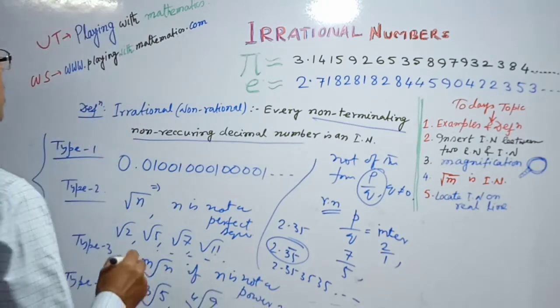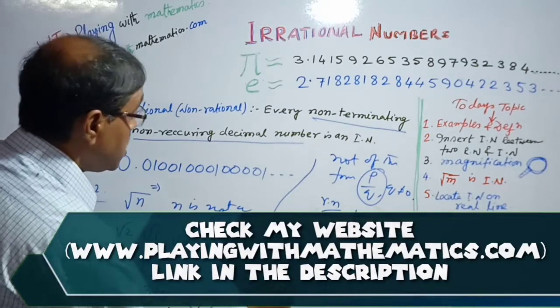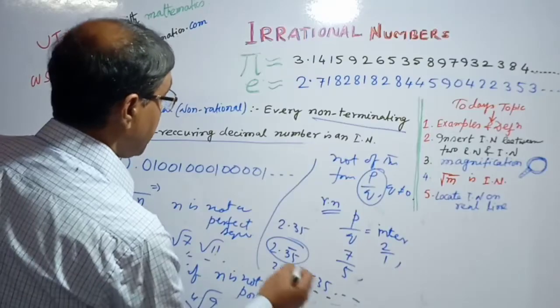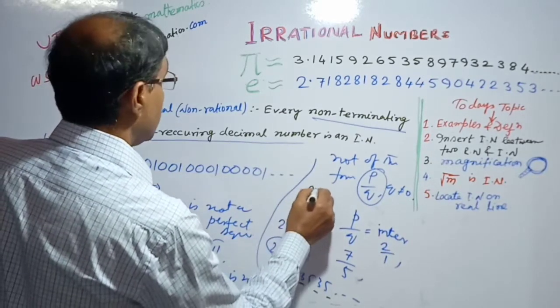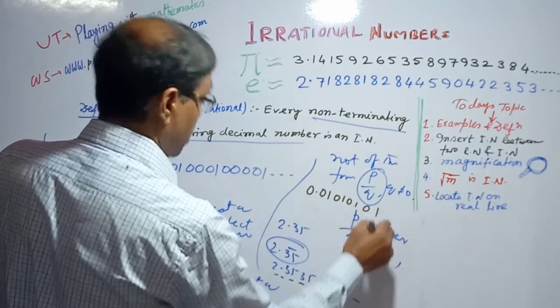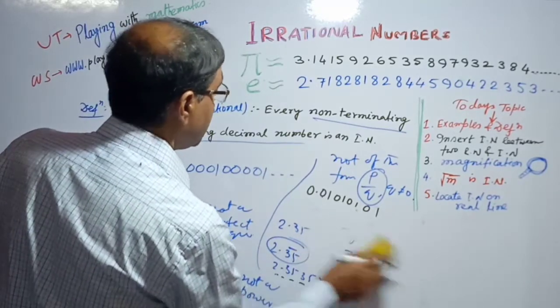Now consider a number like 2.353535, or 0.01010101. What is this number?